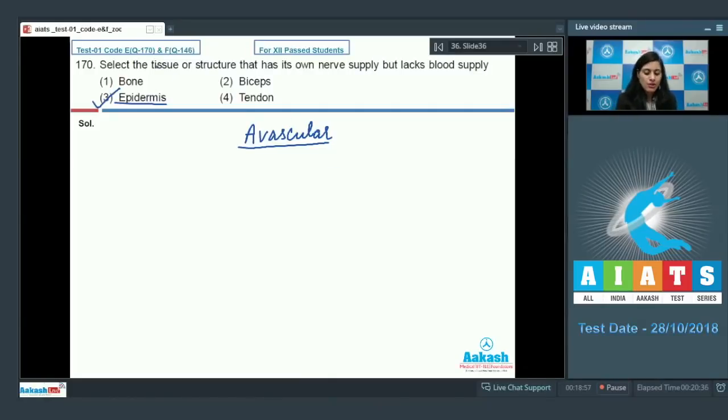Let's discuss other options also. Option number 1, bone. Option number 2, biceps. And last option, tendon. These are the vascular connective tissues and cannot be the correct answers. So the correct answer for this question is option number 3. Let's discuss our next question.